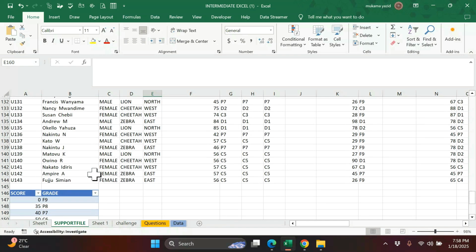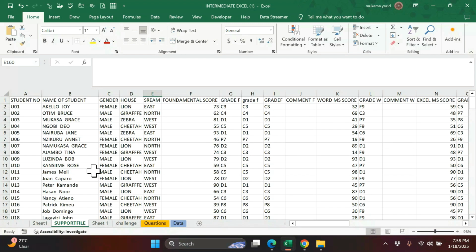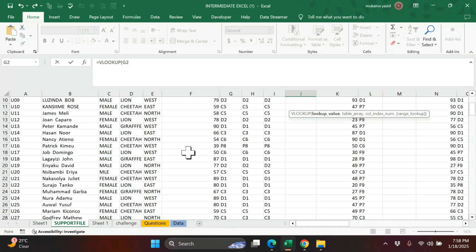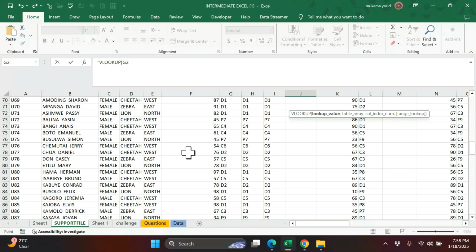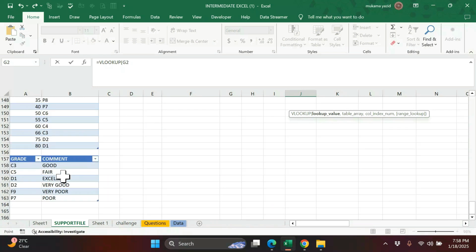So let us go where we can calculate the comment, and we say equals VLOOKUP. We select that formula, then our VLOOKUP value is this one, credit. Let us use this one of VLOOKUP credit, because according to our question here we have grade as grade.